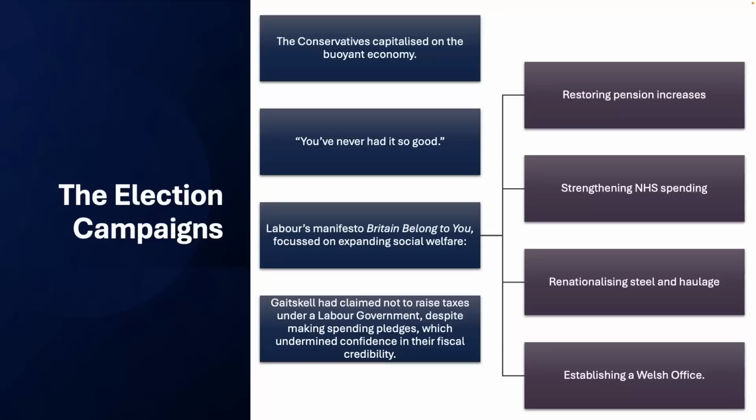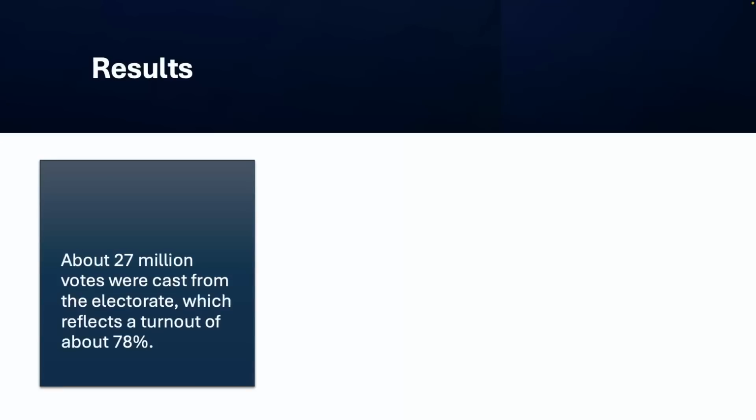Of course, this is going to undermine the fact that people aren't going to have that much confidence in the fiscal credibility of the Labour Party in 1959, because they're saying we're going to spend all this money, we're going to strengthen NHS spending, we're going to increase pensions, we're going to renationalise steel and haulage, and we're going to do all of these different kinds of things, and also your taxes aren't going to go up to pay for it at all. And so we see that this is not a very good policy. And it really did damage Gaitskell quite a lot, claiming this particular line of policy essentially.